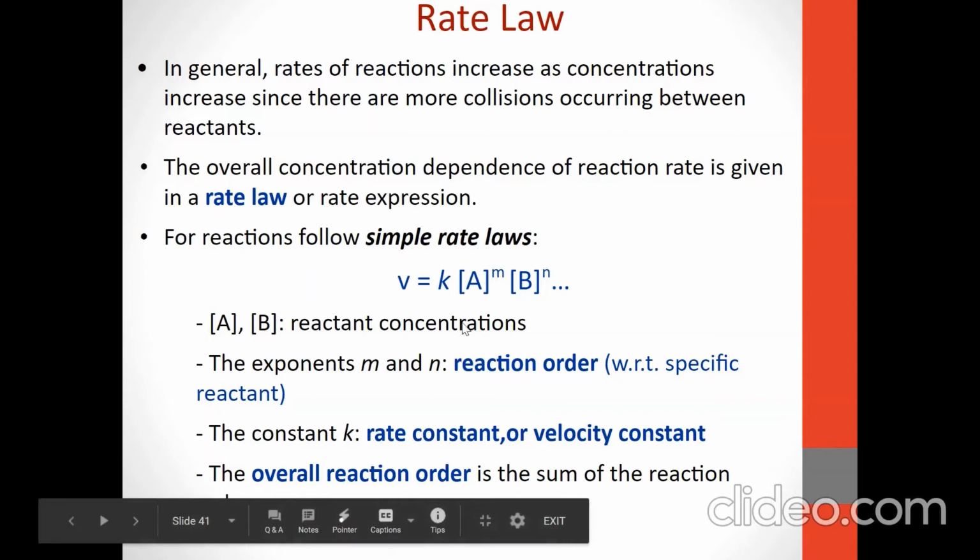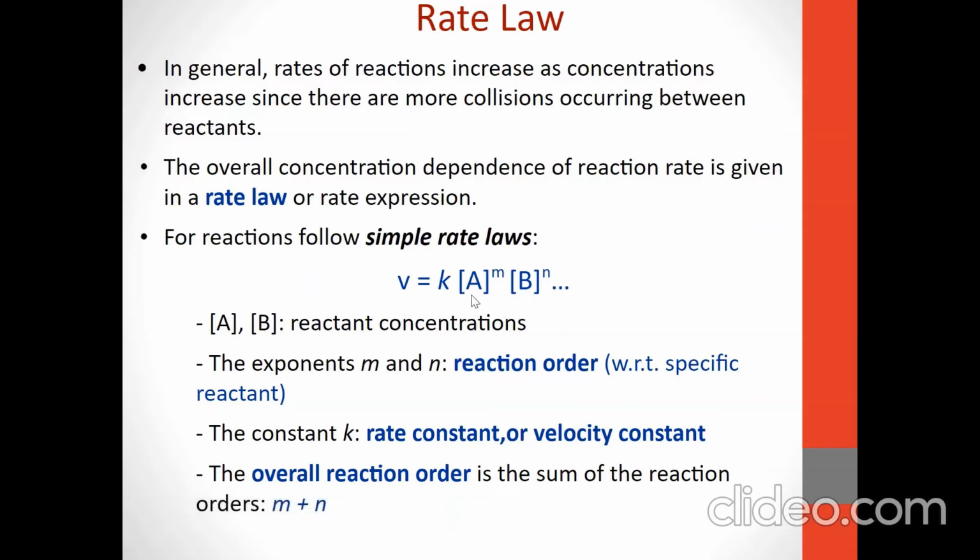So the simple rate laws can be explained by using V is equal to K [A] raised to m, [B] raised to n. The constant K is also known as rate constant or velocity constant. So we should remember, rate of reaction increases as the concentration increases because more collisions occur between the reactants, and the dependence of the reaction rate on concentration is given in a rate law or rate expression.